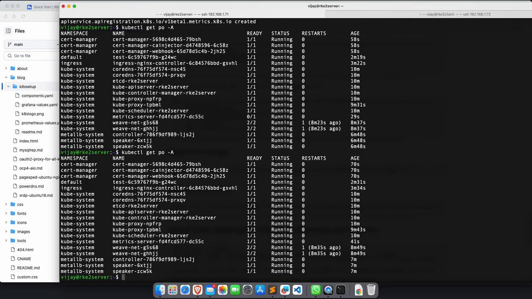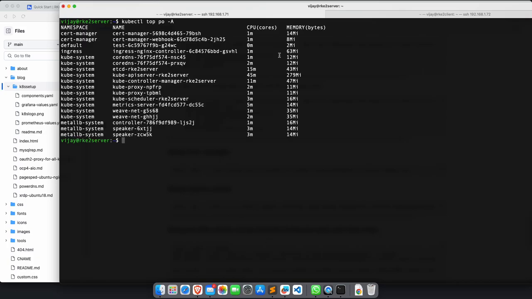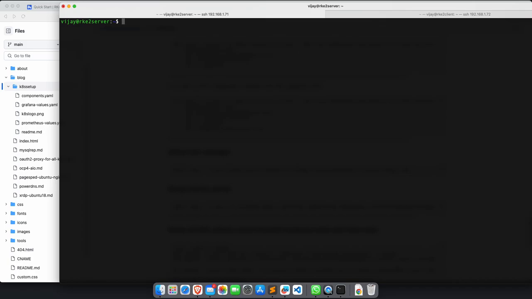So now what happens if I run top pod again? Now the API is getting called, and we can all see the utilizations. In the same way, if I want to see the nodes, how much utilization there is, you see the CPU percentage, CPU cores, memory bytes and memory percentage. So this was it for the kubeadm installation, guys.